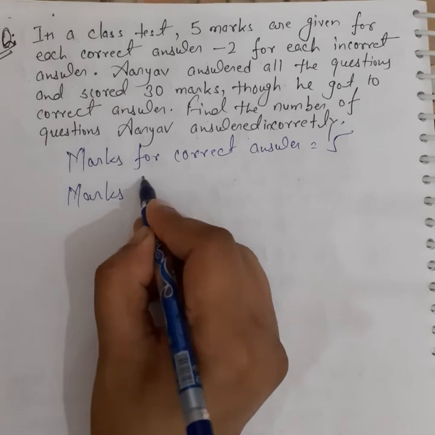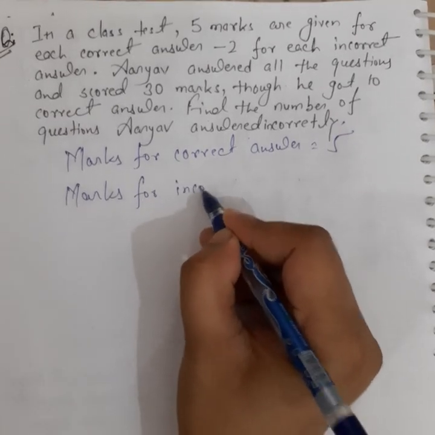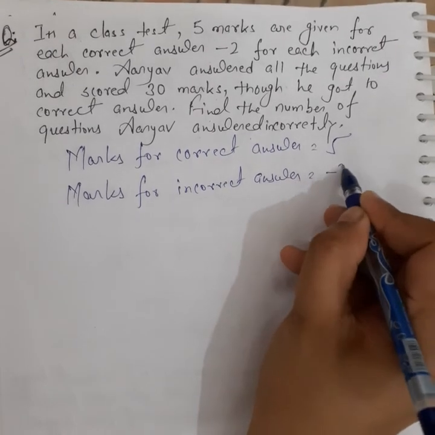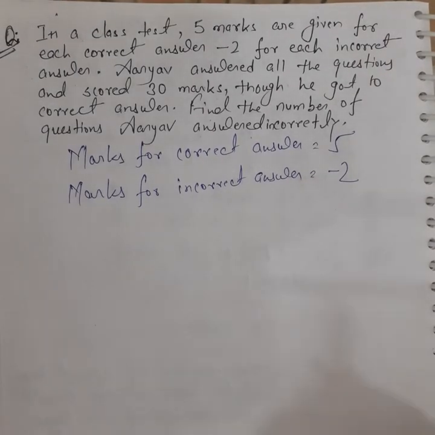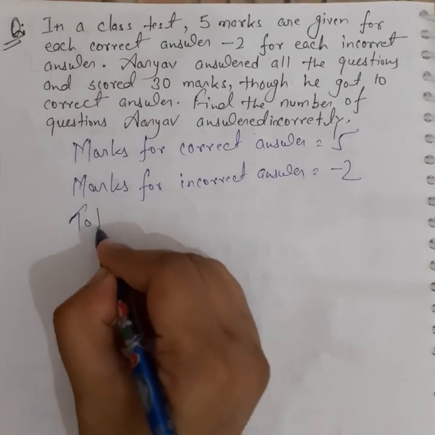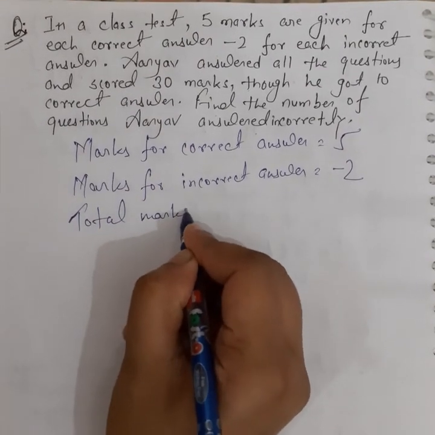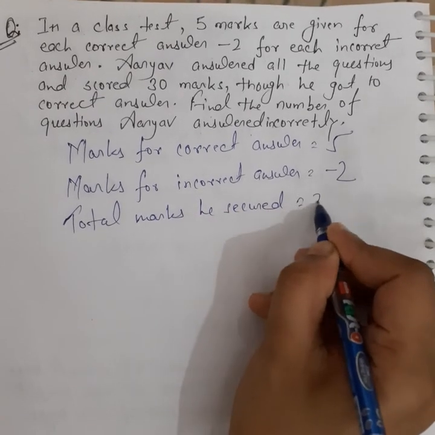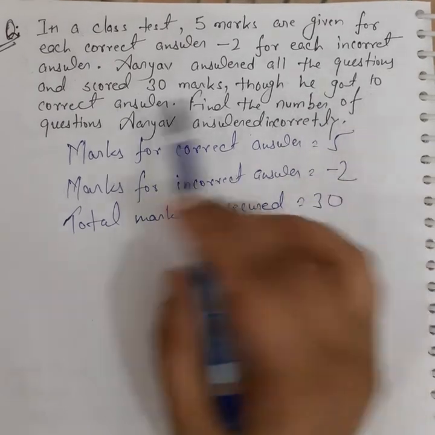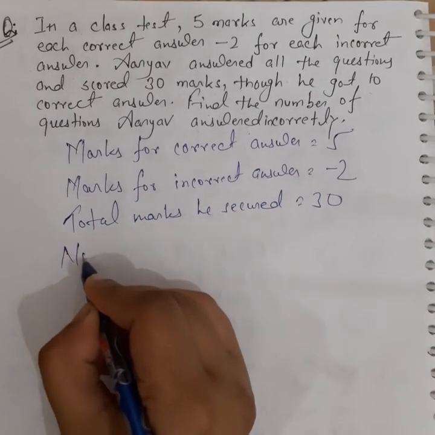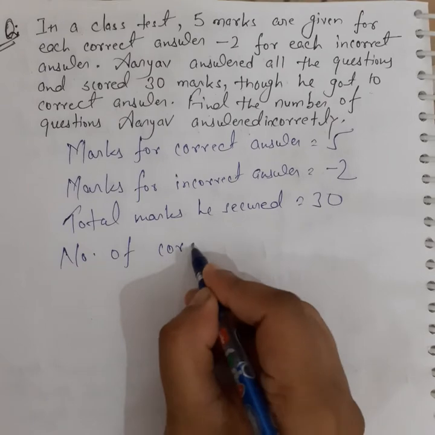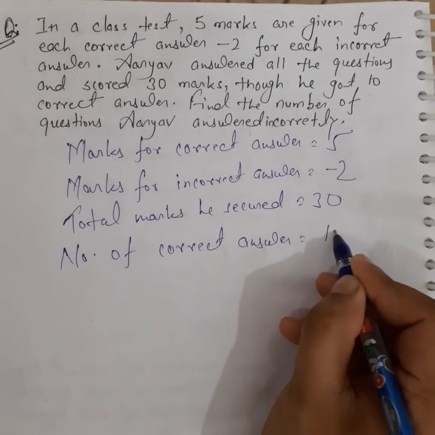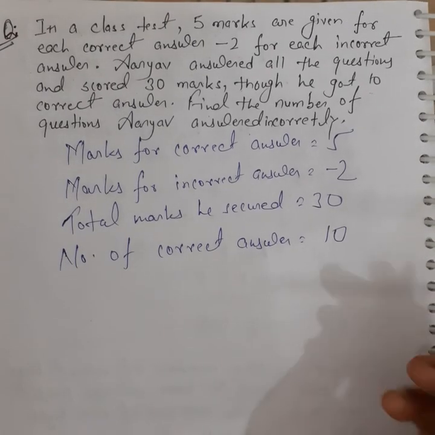Marks for incorrect answer is equal to minus 2. Total marks he secured is equal to 30. He got 10 correct answers. Number of correct answers is equal to 10. Okay.